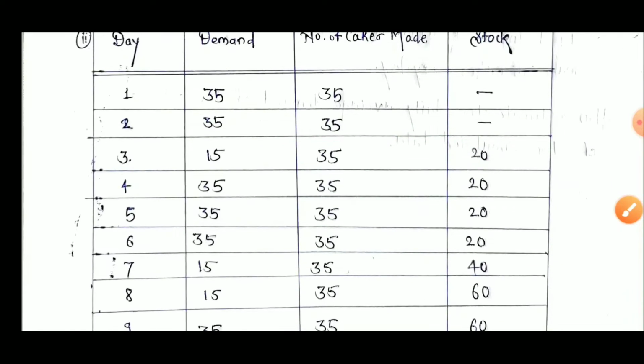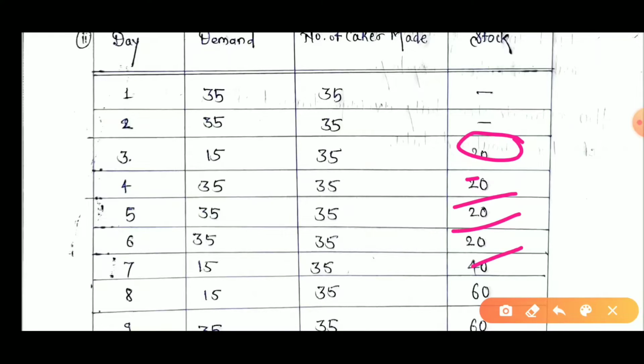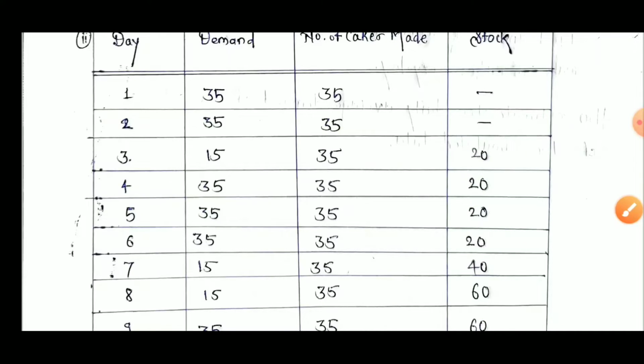According to the days, our stock is going to increase. Sometimes it may be 0.